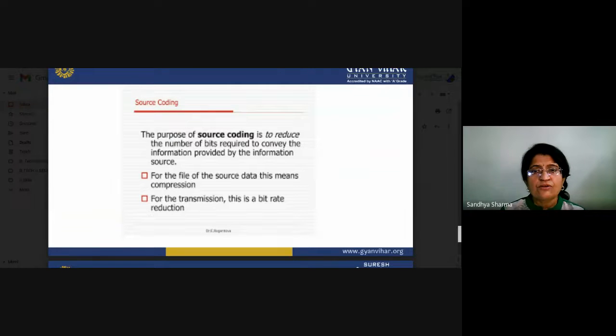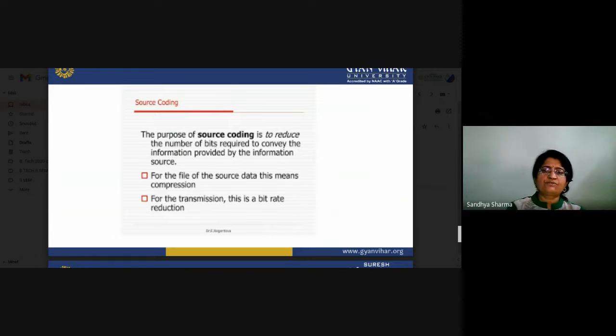The purpose of source coding is to reduce the number of bits required to convey the information provided by the information source. So that is the purpose of source coding. See how we can reduce the number of bits required to convey the information. So the basic purpose is how we can reduce the number of bits.